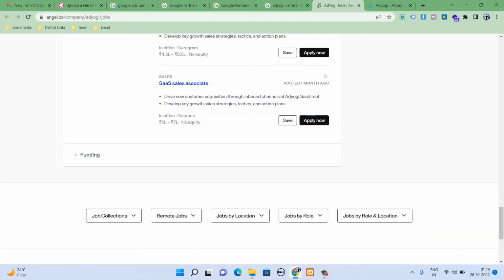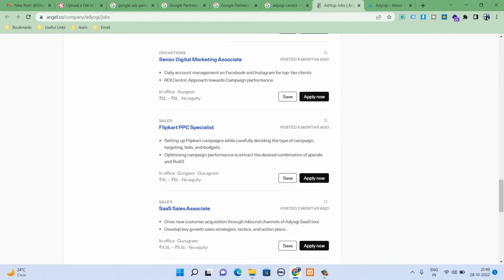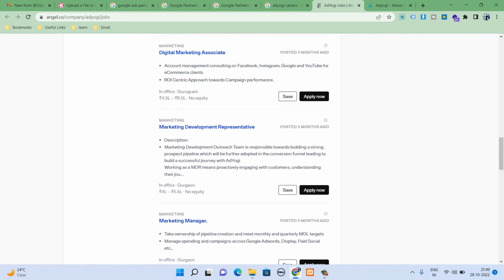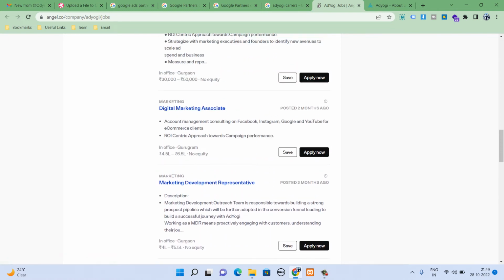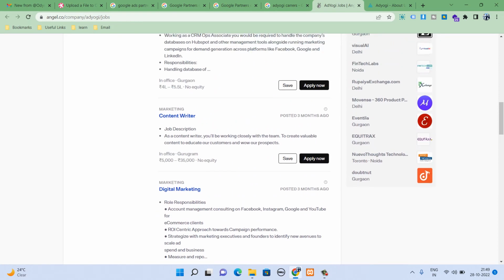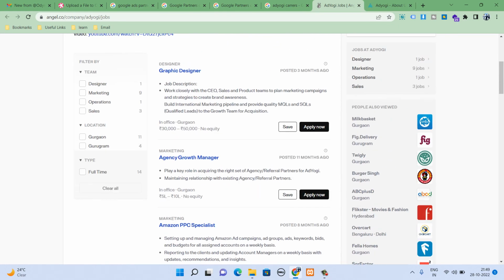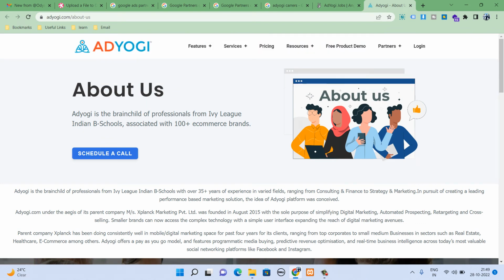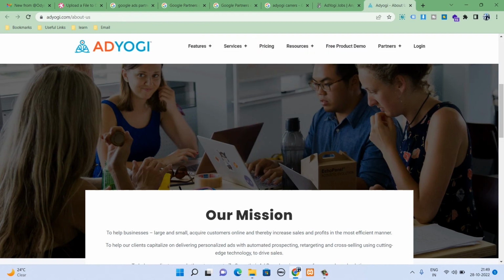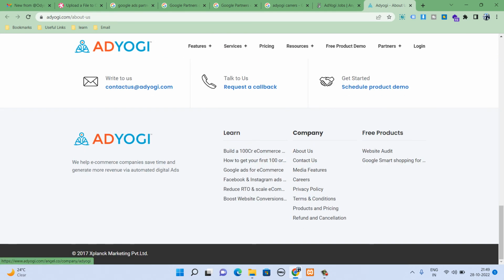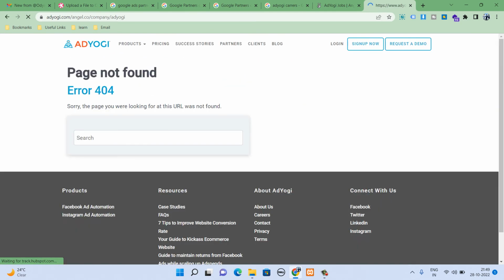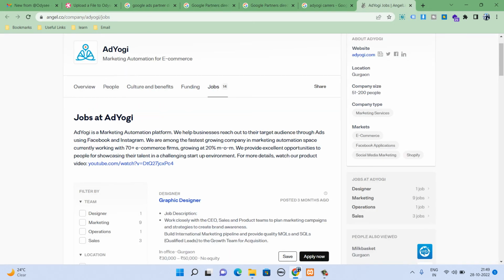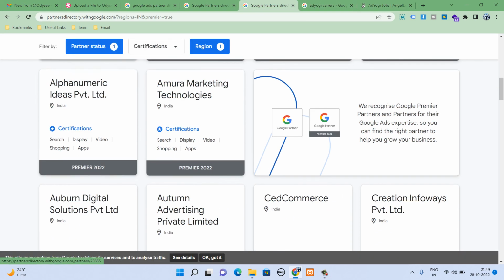Just let me check this. Flipkart PPC, marketing manager, marketing development, digital marketing associate, account management consulting. So through this way you can search for jobs in Google Ads within a minute. And you can also just go to their website and click on the careers option. You can see that here their web page is not working, the career section is not working. You can check other companies.